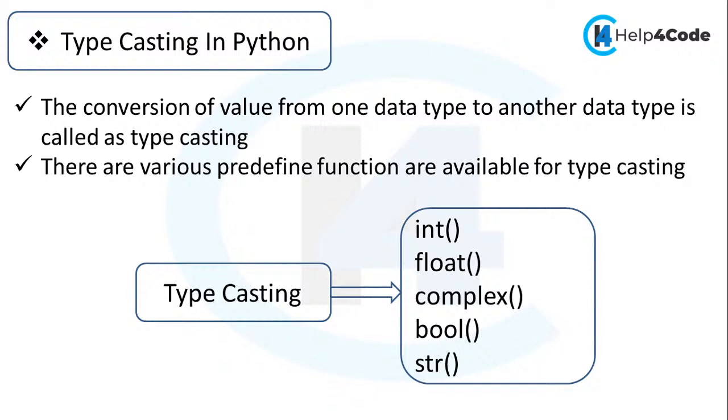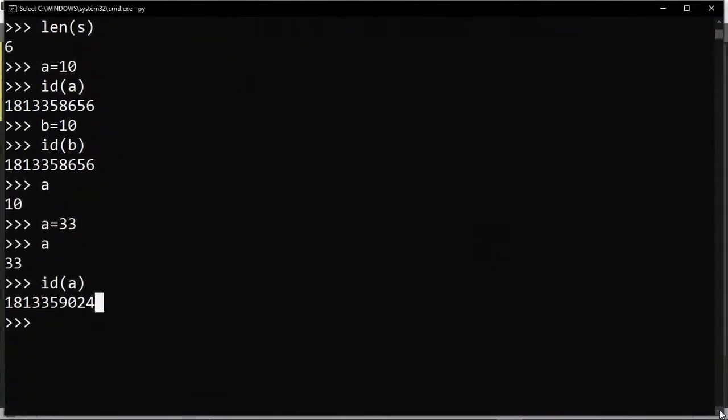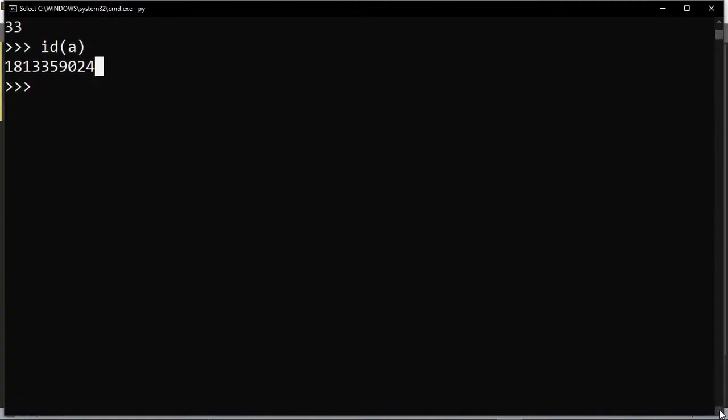So first we are going to discuss the int data type. By using the int data type, we can convert other types into an int. Let's see, I have a variable, okay. A value we convert, so we have int and we are mentioning the floating value, suppose 33.55. Suppose I have this value. Now I want to convert it, so it will be converted into an integer. Meaning if I want to convert a floating value into an integer, that is also possible. Then we can convert any values.